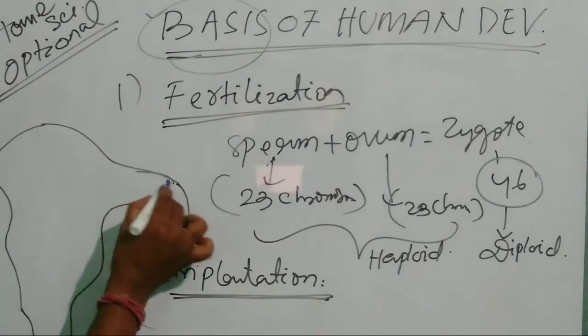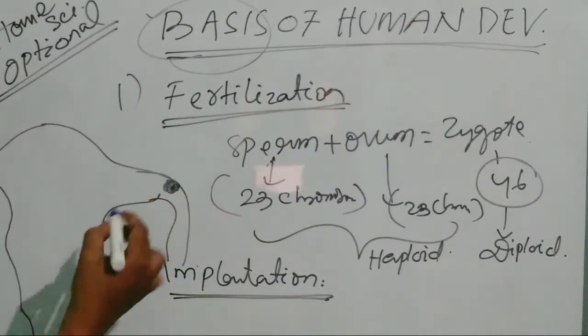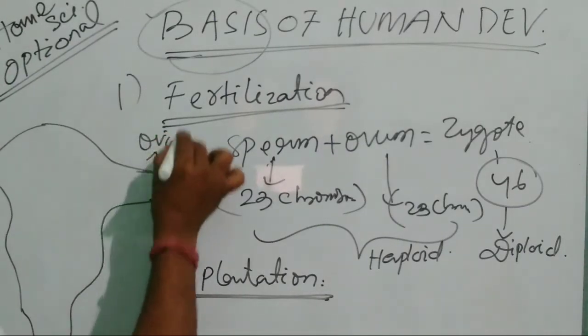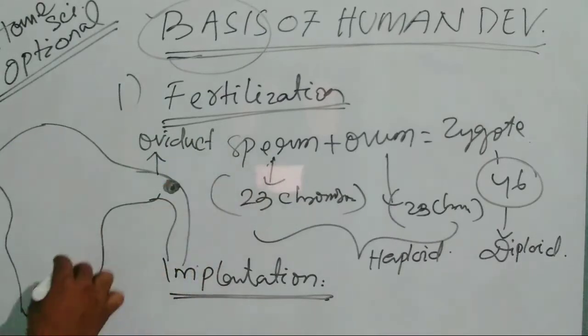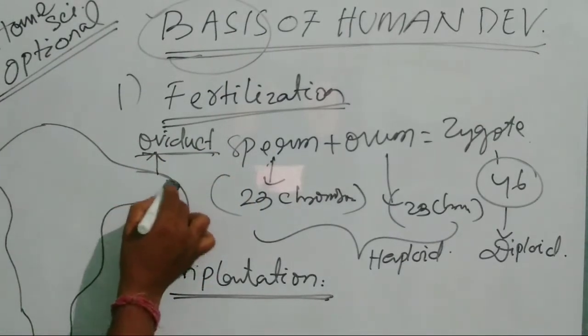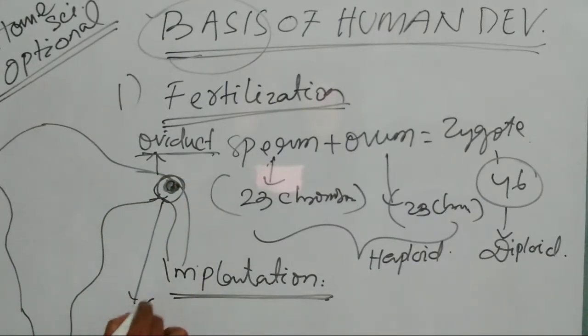So see, this is the oviduct. Here the fertilization actually takes place. This is called the oviduct or fallopian tube. The actual fertilization takes place here, between both sperm and ovum. This is called the site of fertilization.